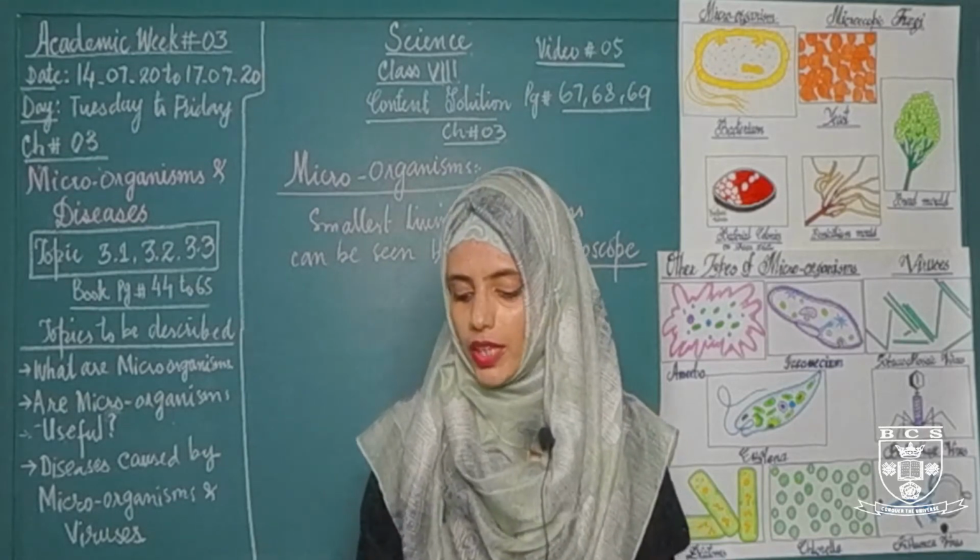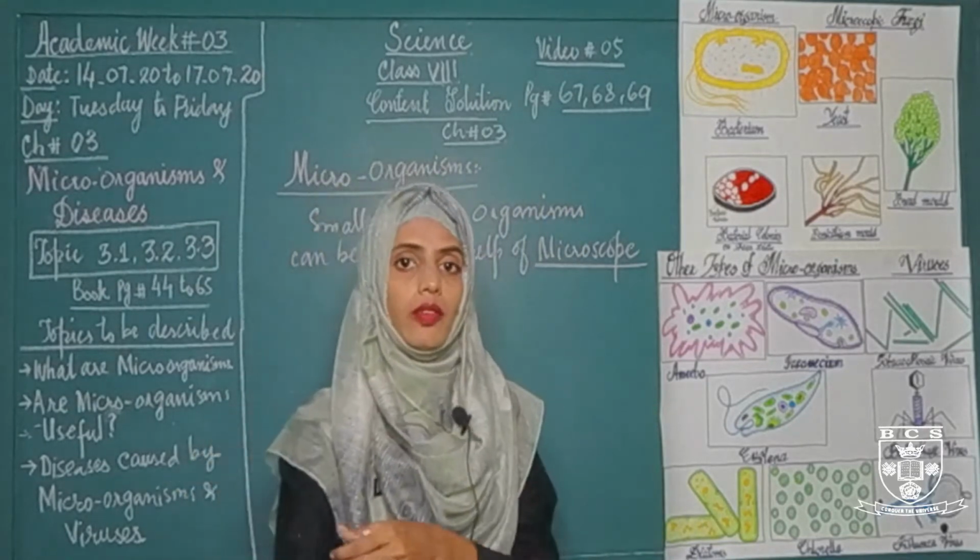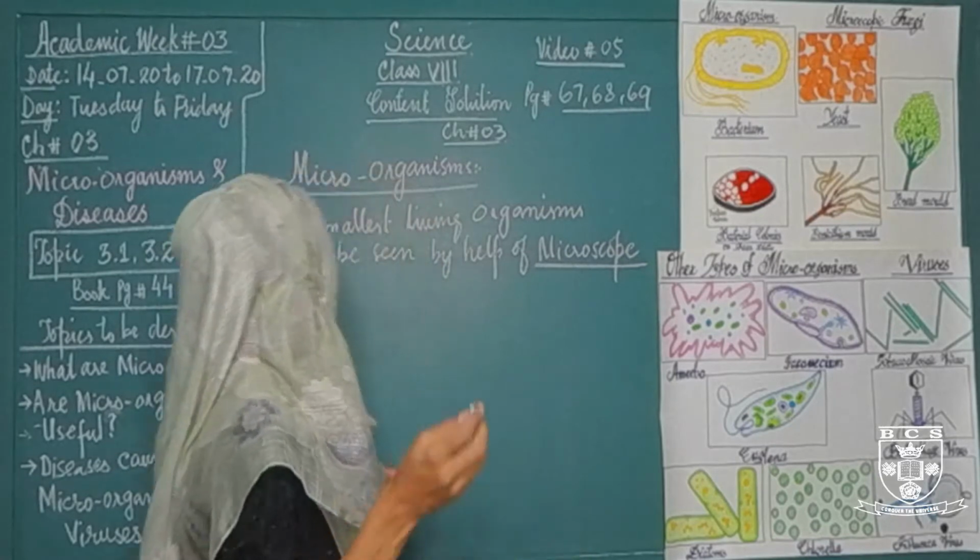If we talk about the examples of microorganisms, what are the examples of microorganism?